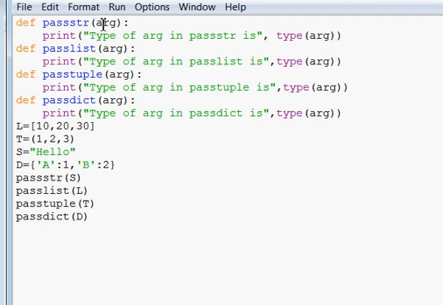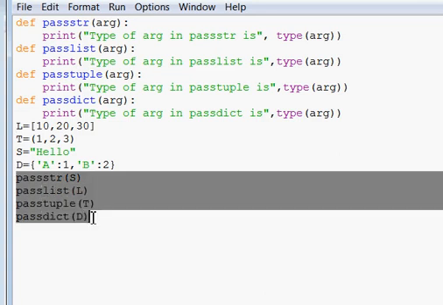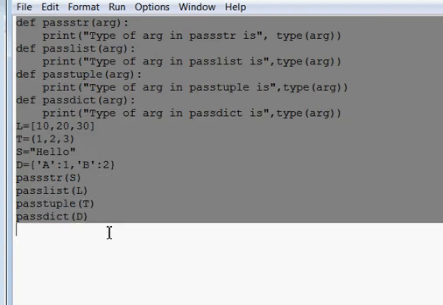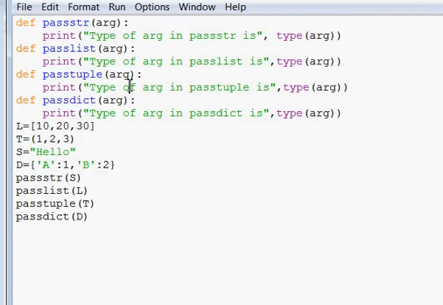So we all know that if we make a function, that function cannot be executed till we call that function. We need some function calling statement for execution of that function. So that calling statement is given here. While seeing this code, the very first statement of this program that will execute is L equals to big bracket 10, 20, 30.